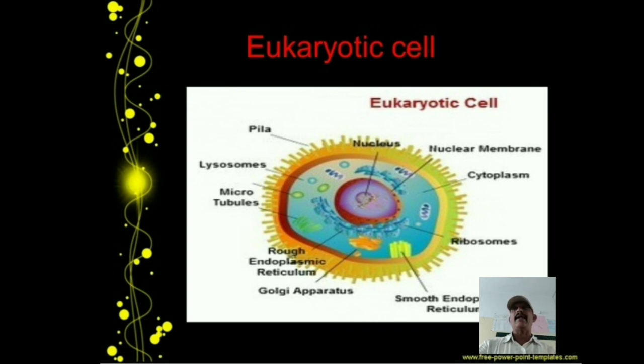They divide by a different process called meiosis, which takes place in the reproductive organs of plants and animals, forming gametes and producing offspring. This kind of cell division is called meiosis.